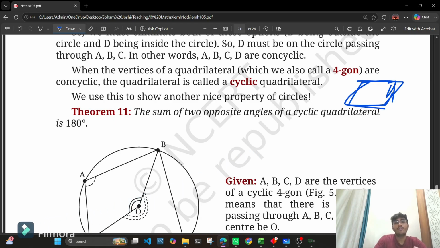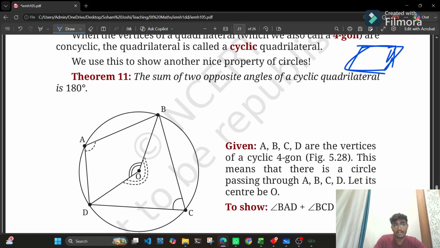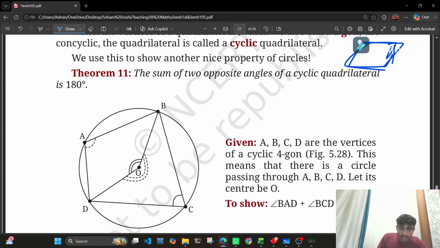So basically, if all the four vertices are concyclic, what does concyclic mean? That they lie on the same circle. Then the quadrilateral is called a cyclic quadrilateral. Basically, we can see that the quadrilateral is inscribed in the circle, right? So A, B, C, D, all the 4 points lie on the same circle, that is, they are concyclic. If we connect them using line segments, it forms a cyclic quadrilateral. Okay, so what is theorem 11?